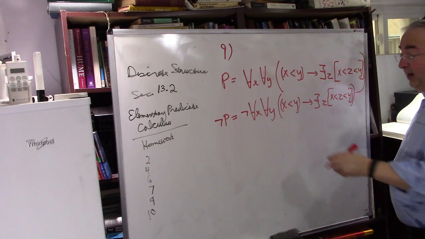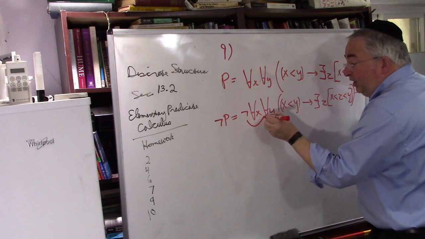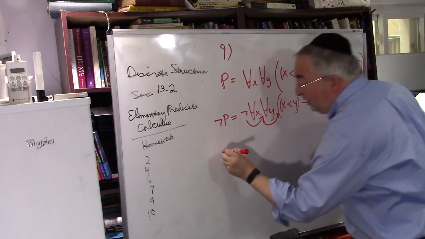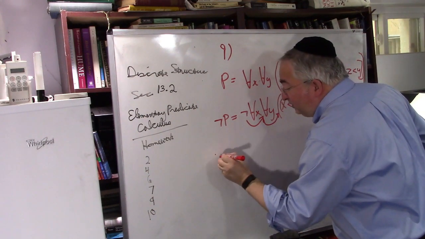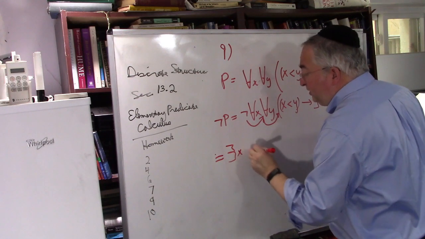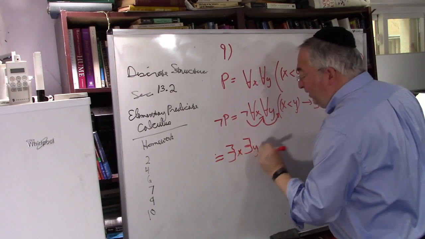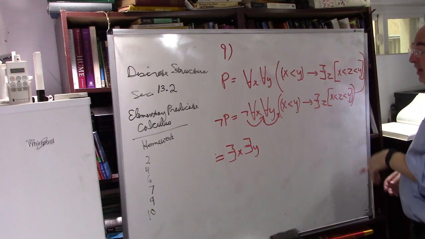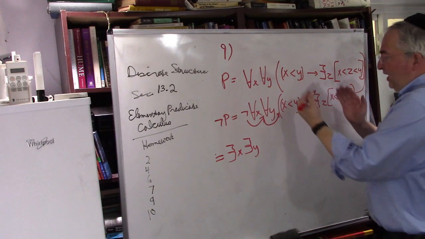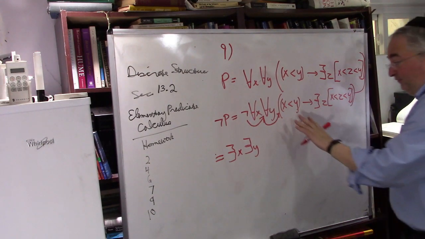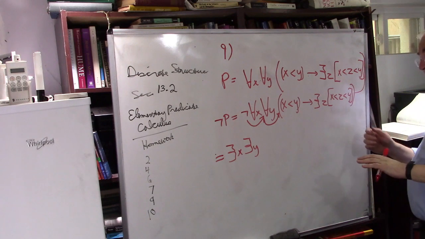Now let's bring the negation in across the quantifiers. So not P is equal to there exists an x, there exists a y, such that this is false. Now again, how do you say an arrow is false? If the first thing is true and the second thing is not true.